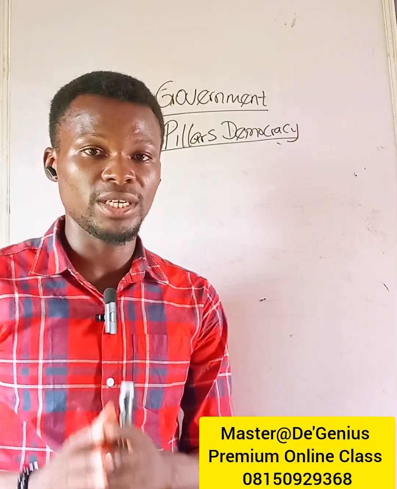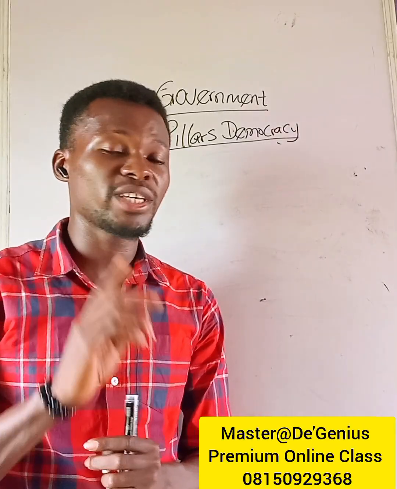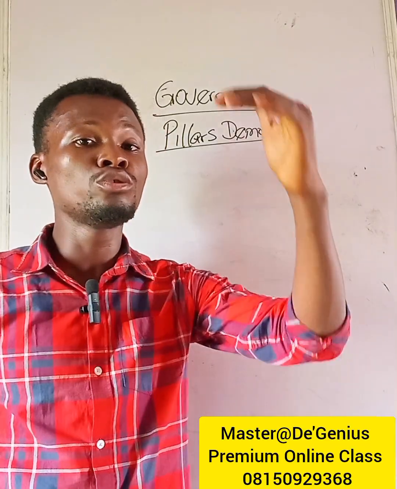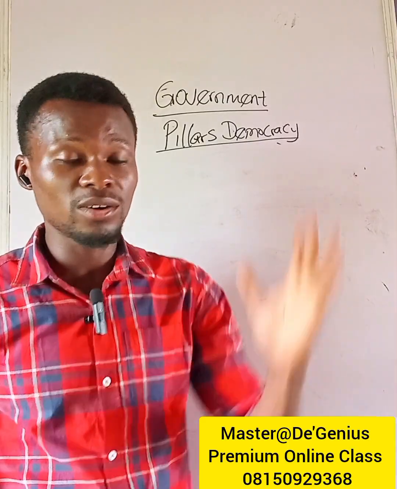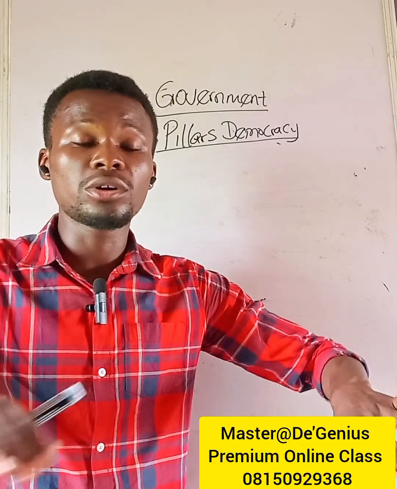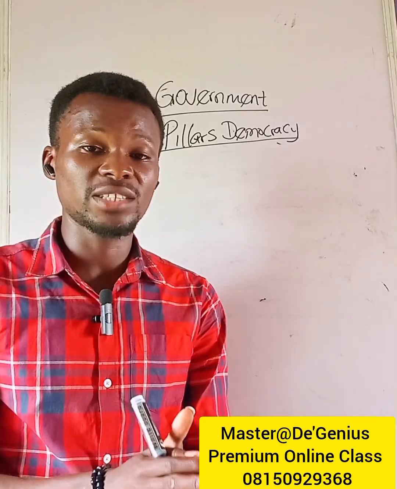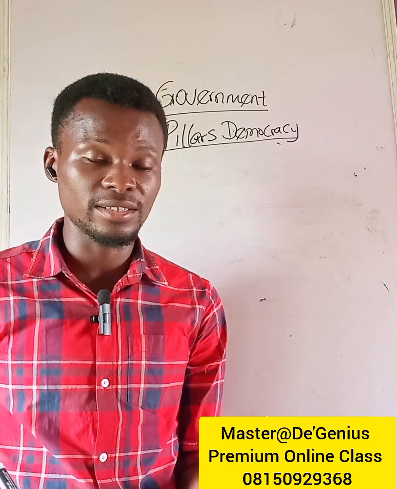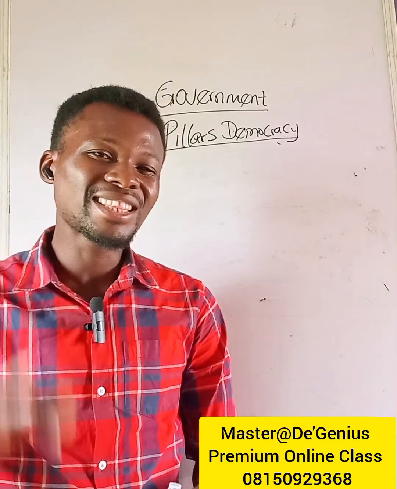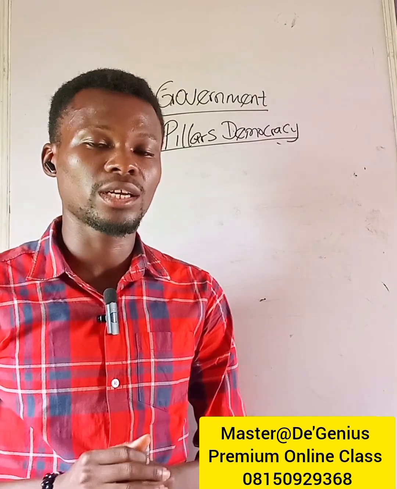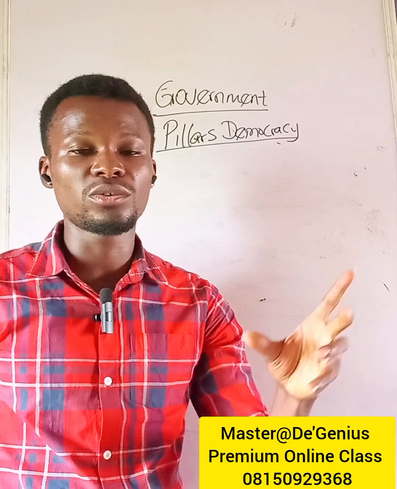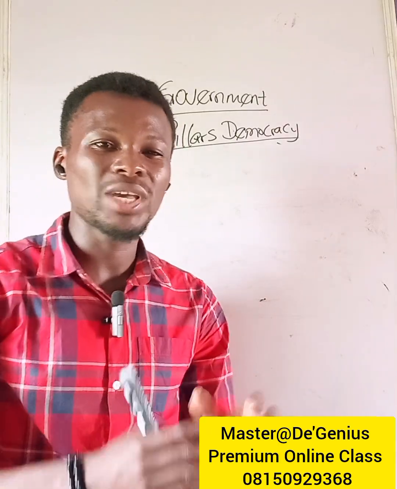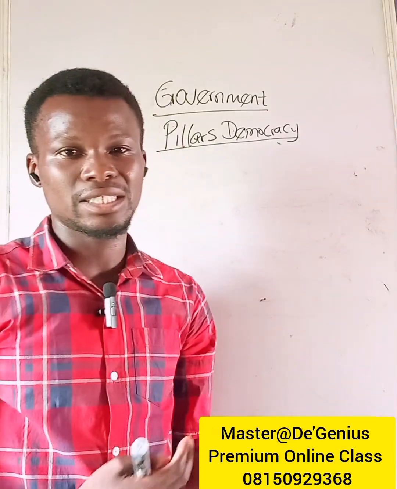We have numerous pillars that uphold democracy. However, there are three major ones I want to point our attention to, because every other pillar can be categorized under these three.